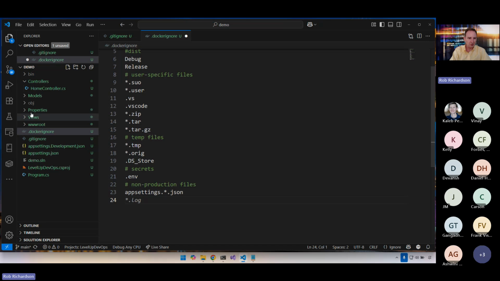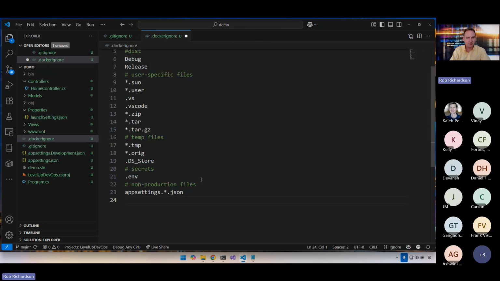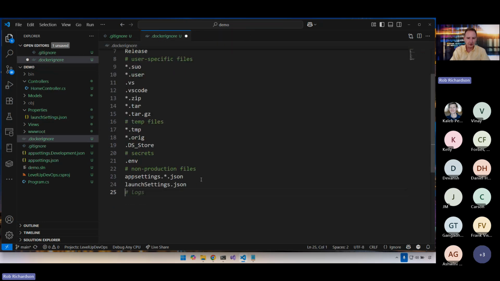That's good. And we also want to ignore launchSettings.json. This is all the Kestrel settings that we might have. Maybe we have IIS settings in here too. We don't need that. launchSettings.json.